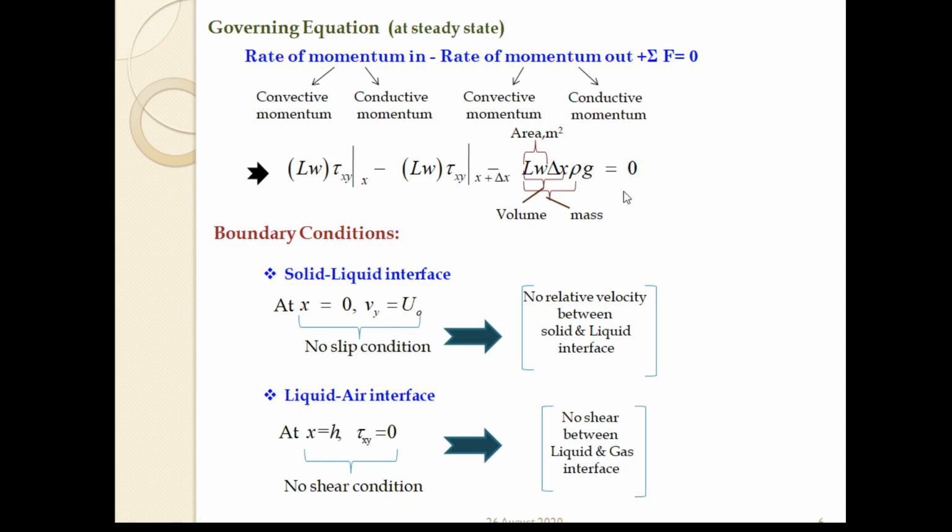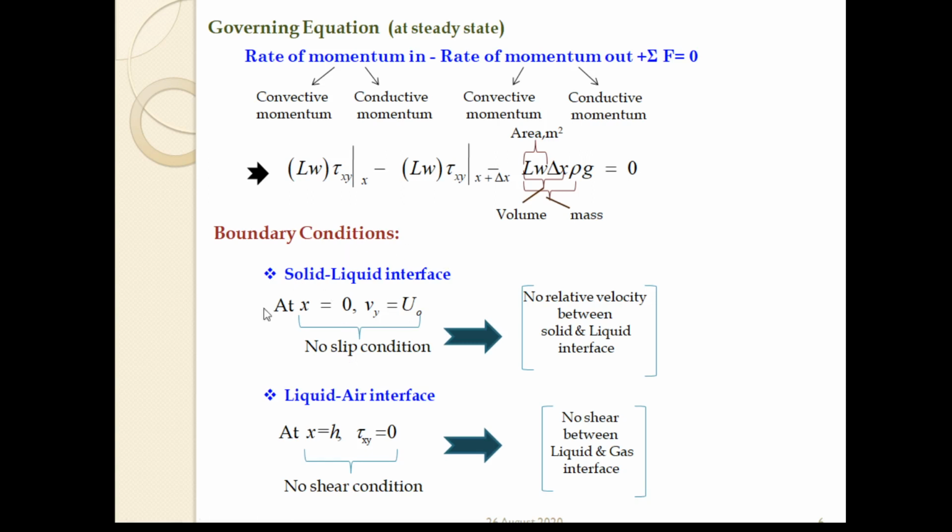Now the next step is to divide both sides by del x and take the limit as del x tends to 0. But before we take that, first we have to consider the appropriate boundary conditions.